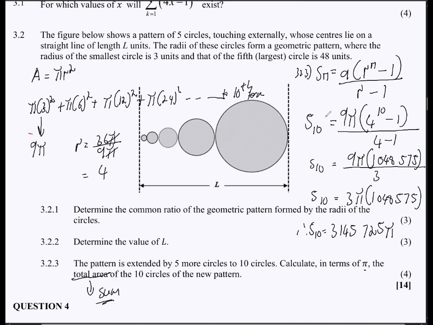Area of a circle. So it's a mark for having to express that in terms of the area of a circle. It's a mark having to find the value of r. And then having to substitute all of that into the equation, it's a mark. And having to get our answer in terms of pi, it's a mark. So 4 marks just like that, right? So know where your marks are. It is best in maths to just show all the calculations there. You must always show the calculations. So you see now, you are given a mark for this. If you did not show how you got r, you might face a problem.